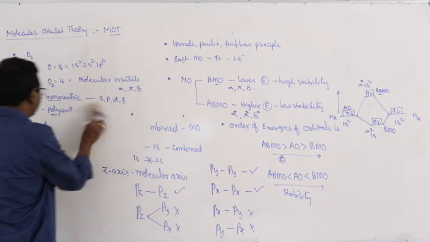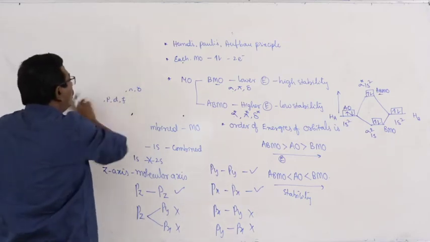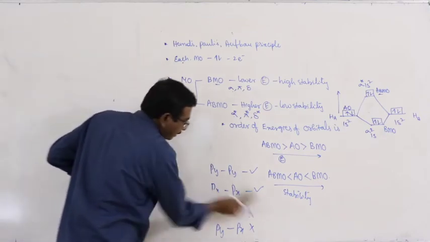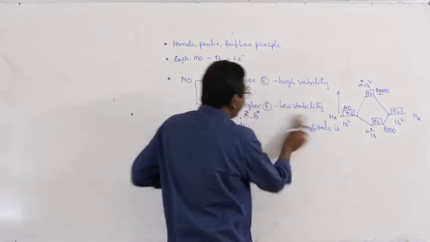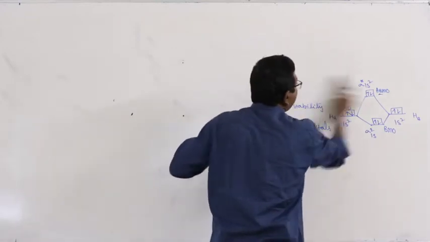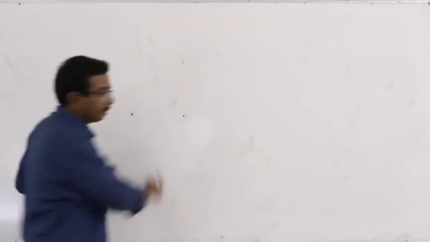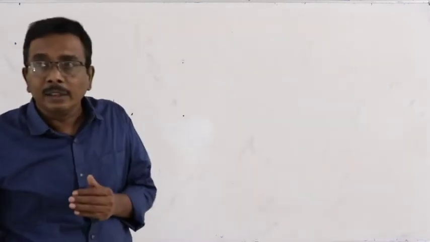Next, what is the reason for the energy changes during the formation of molecular orbitals? How are the bonding and anti-bonding molecular orbitals formed?